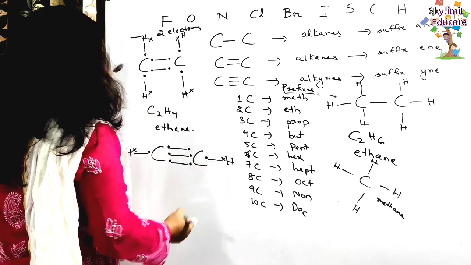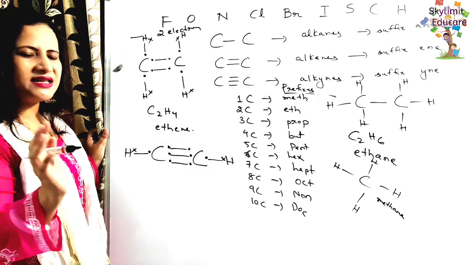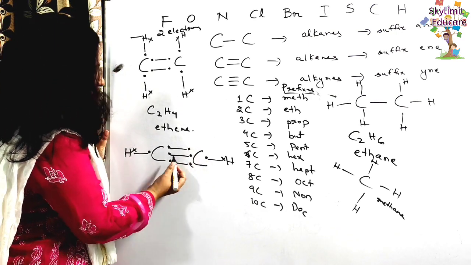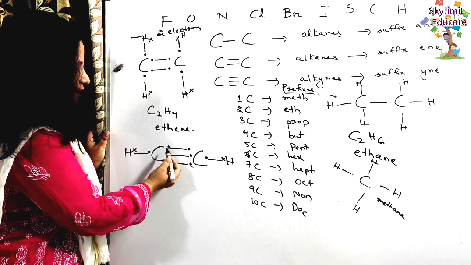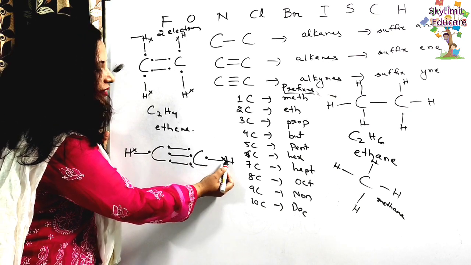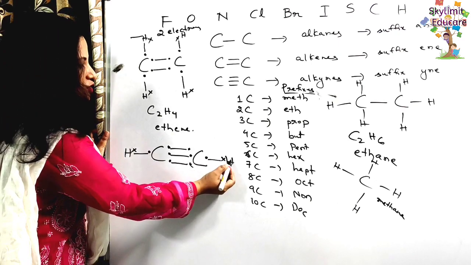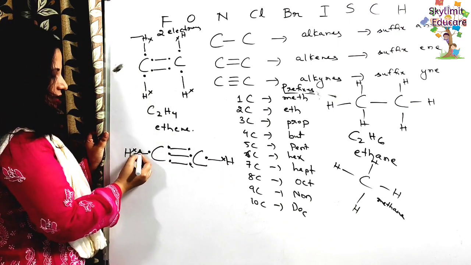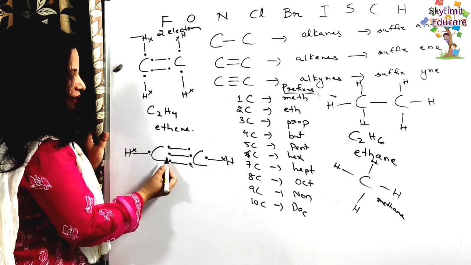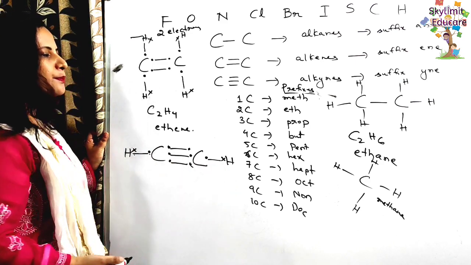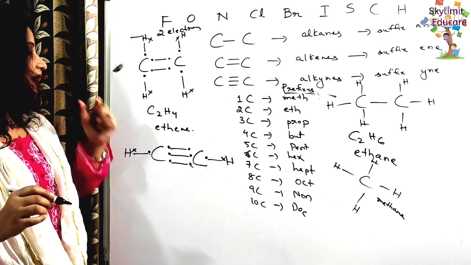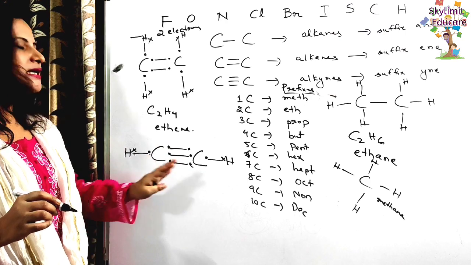Now this carbon. Carbon actually has how many valence electrons? 4 valence electrons. So you can see these are the 4 valence electrons of this carbon, and these are the 4 valence electrons of this carbon. Carbon is sharing one of its electrons with hydrogen, and hydrogen is also donating 1. So here there is a single covalent bond, and in between the 2 carbons there is a triple covalent bond. So this is an example of a compound having a triple bond as well as single bonds.